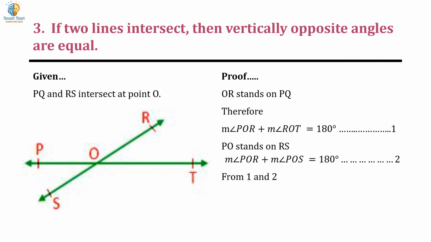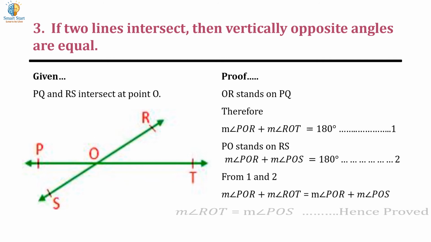So, from 1 and 2, we get measure of angle POR plus measure of angle ROT equal to measure of angle POR plus measure of angle POS. Here, we cancel angle POR, then we get measure of angle ROT equal to measure of angle POS. Hence, we prove if two lines intersect, then vertically opposite angles are equal.